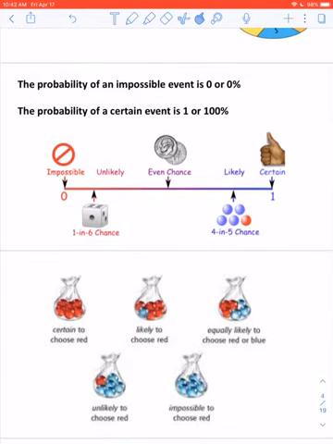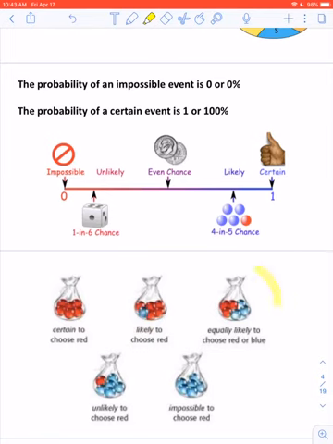One more diagram here before we dive into the question, with some different ways to explain what we're seeing. In the first bag, you can see that there are only red marbles, so it's a certain event. There's a 100% chance that I'm going to pull a red marble because there are only red marbles inside. Next, if you look at this one, there is 1 blue marble and 5 red marbles, so it's likely that I'm going to choose red because there's more red than blue.